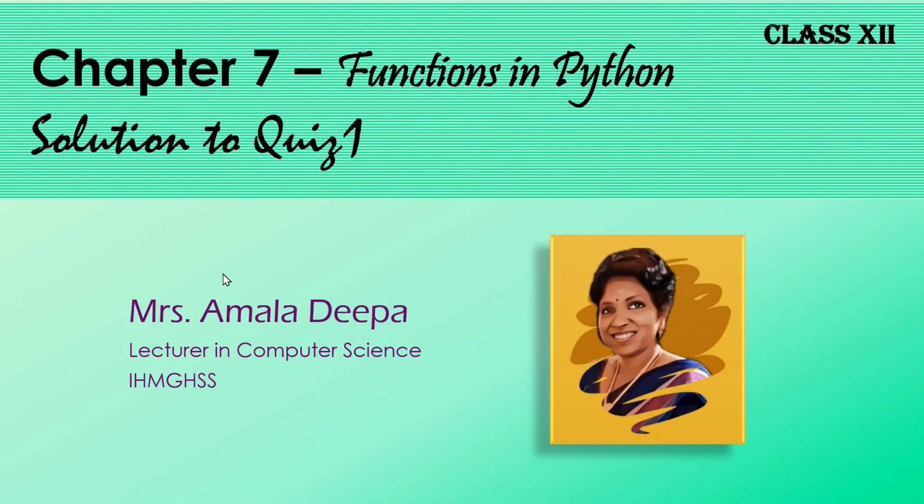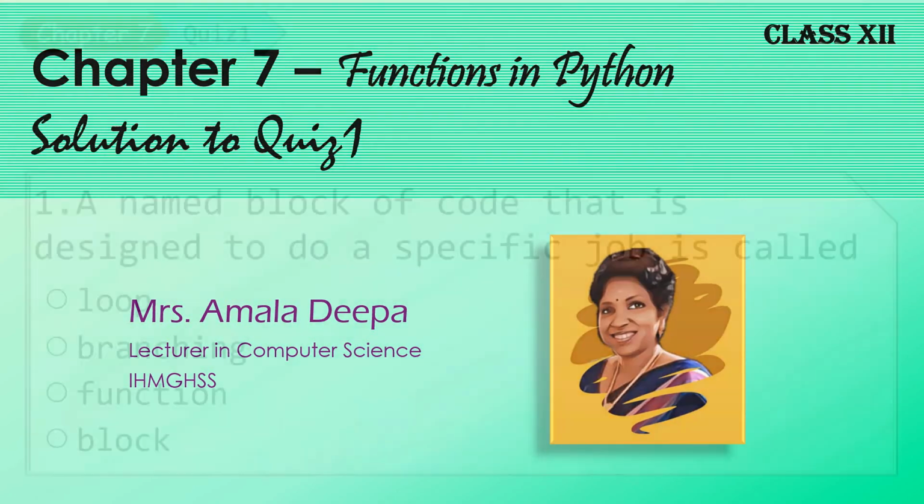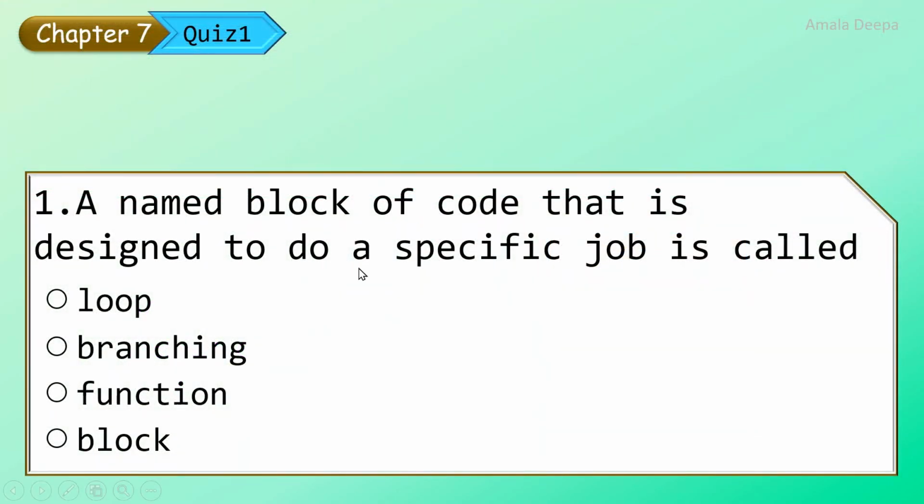In this video, I will be explaining to you the multiple choice questions in quiz 1 of chapter 7, Functions in Python. A named block of code that is designed to do a specific job is called.